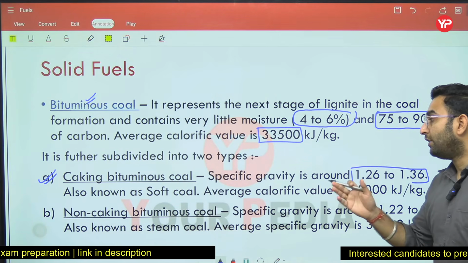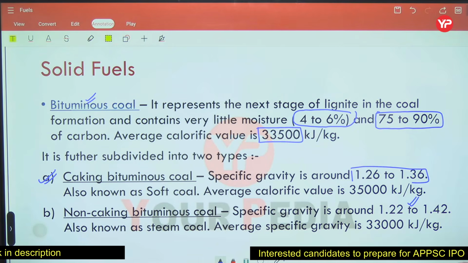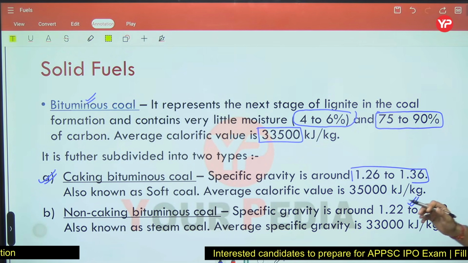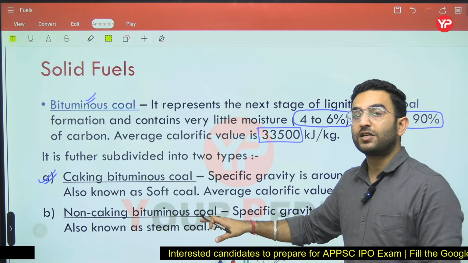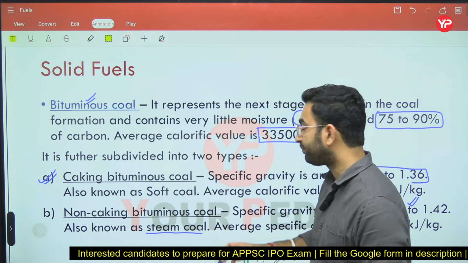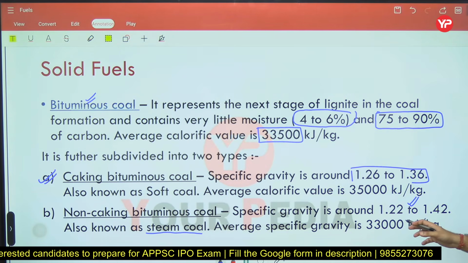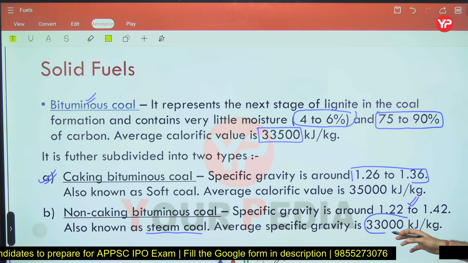Now, in the case of non-caking bituminous coal, first of all, it is not as heavy as the caking one, but it finds its application in steam power plants. That is why it is also known as steam coal. Remember this condition.